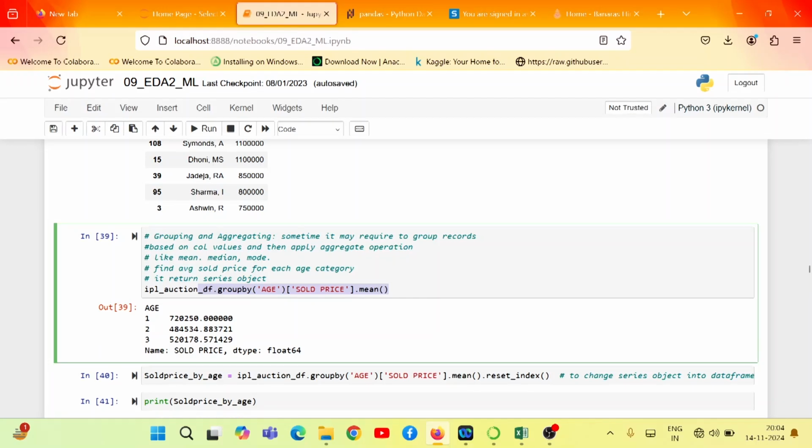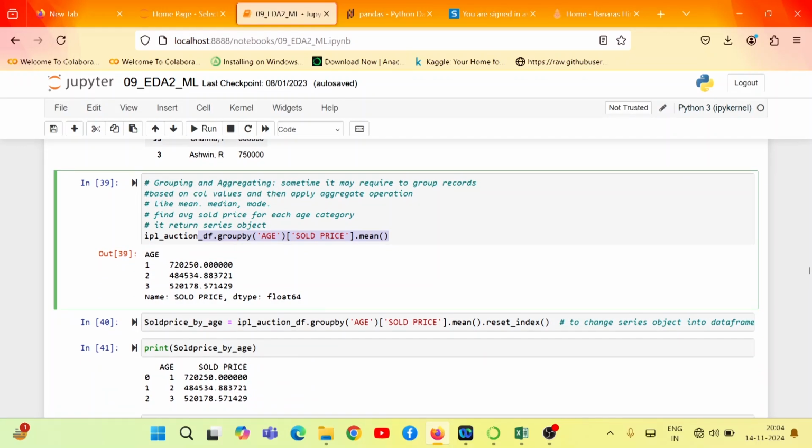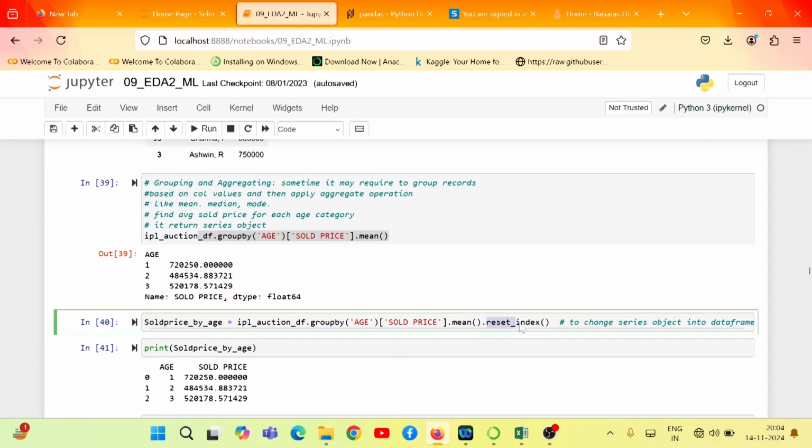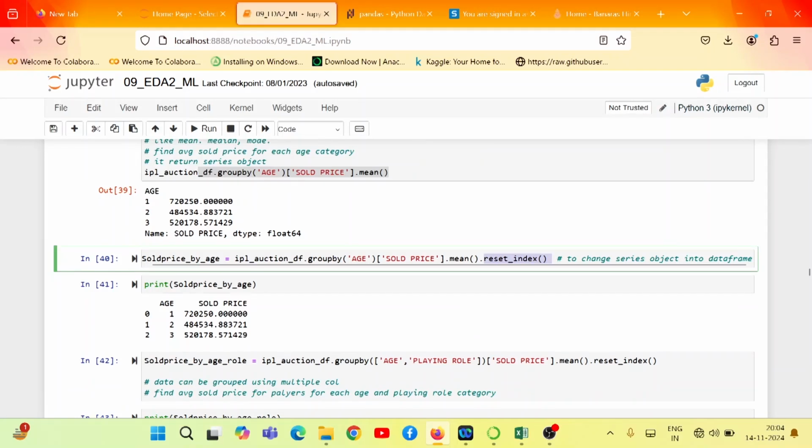If you execute it, you see the average price is highest for age category 1 and lowest for age category 2. This operation returns a pd.Series data structure. Now to create the data frame back out of it, we have to call reset_index. If you do it, it will change this series object into a data frame. If you execute this part again, the series value will be converted to the data frame.